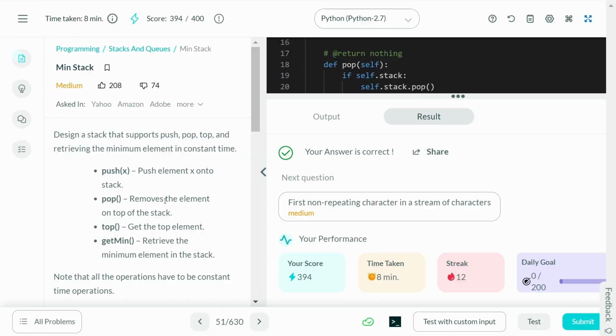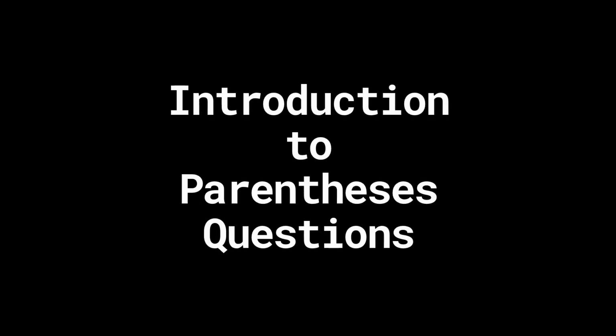All right, that's it. Hello everyone and welcome back. Now this is after our first section where we discussed the stack related questions, where we built up our understanding of stacks, the implementation level details, along with a couple of example problems to help us understand things better. In this section, we're going to focus on parentheses related questions, which is actually going to be a step up from the previous one and is going to lead us to calculator related questions in the next section.